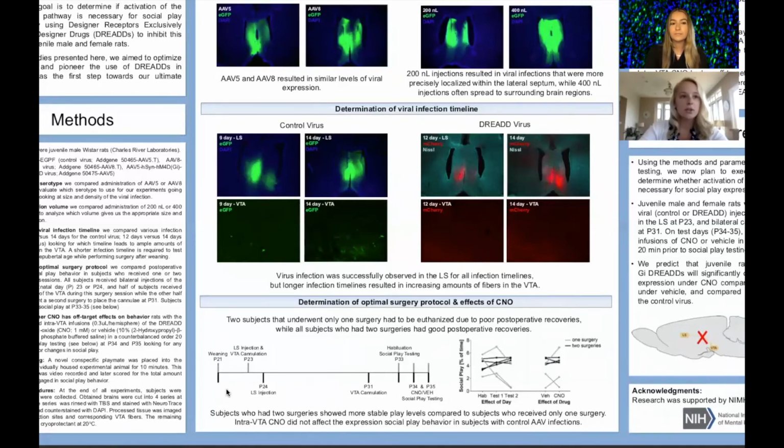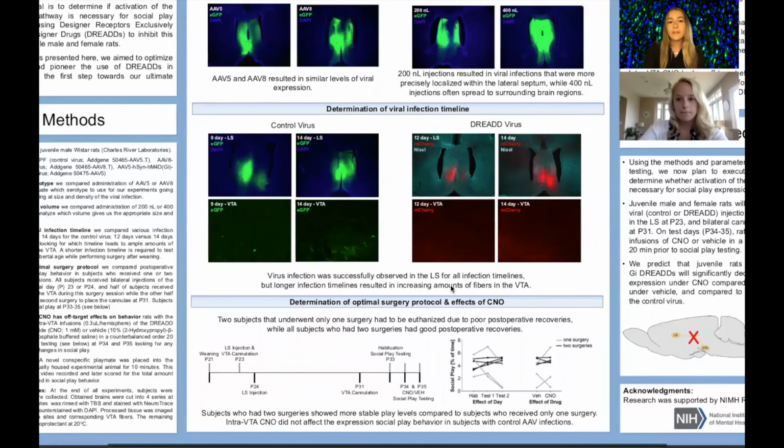Lastly, we need to confirm that CNO did not have any off-target effects on behavior in juvenile rats. Rats infected with the control AAV received intra-VTA infusions of CNO or vehicle in a counterbalanced order 20 minutes prior to social play testing at P34 and P35. Social play was similar under CNO and vehicle, which means that intra-VTA CNO had no off-target effects on the expression of social play behavior, and therefore we can use CNO in our future experiments.